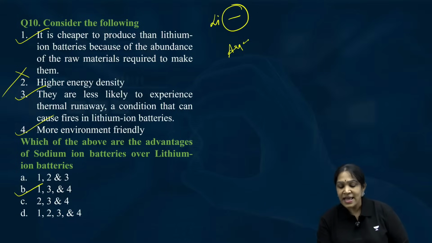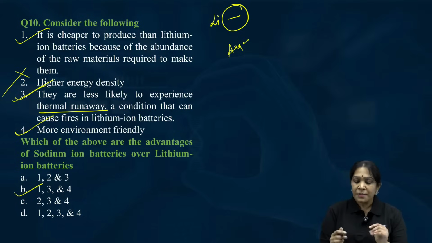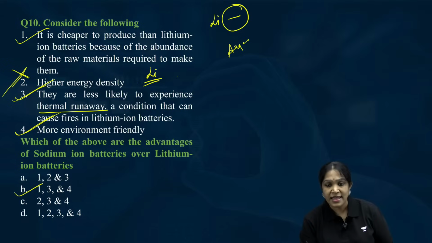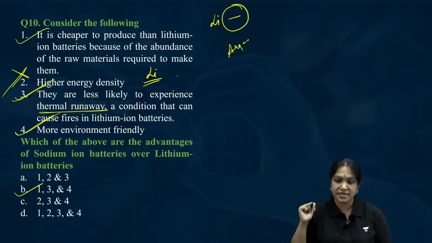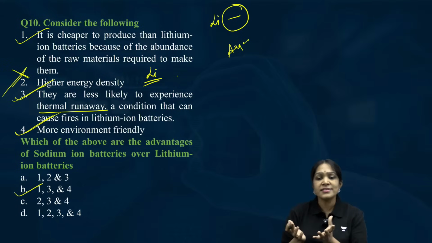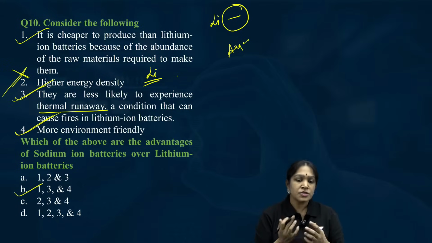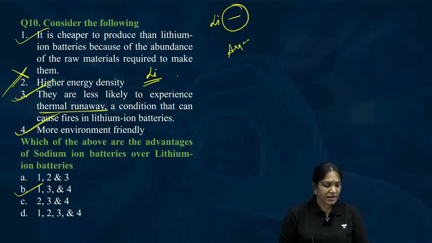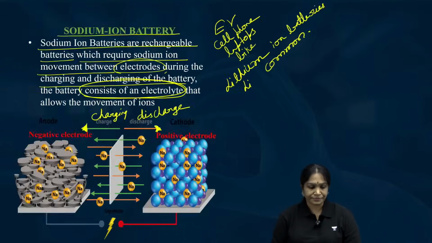They are less likely to experience thermal runaway. Yes, correct, safer. Environment friendly, correct, safer. But higher energy density, no. Lithium ions have higher energy density. They can give more energy for small surface area. Is it clear? More energy per unit area. In general, density means what? Number per unit area. So they have more energy density. So the second statement is wrong. 1, 3, 4 are correct. Now moving on to the next question.